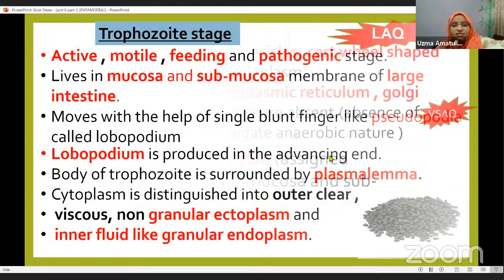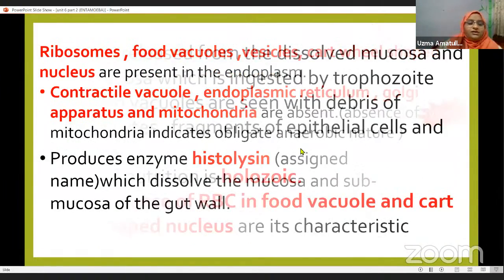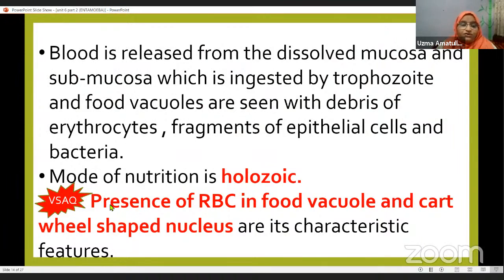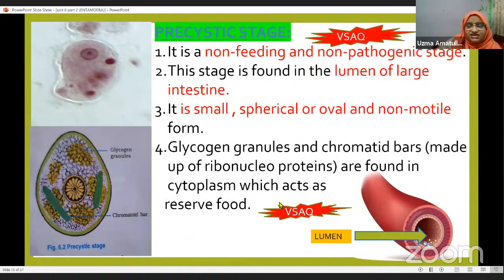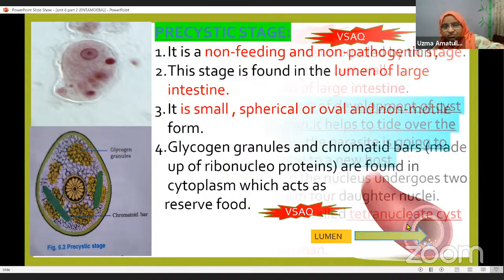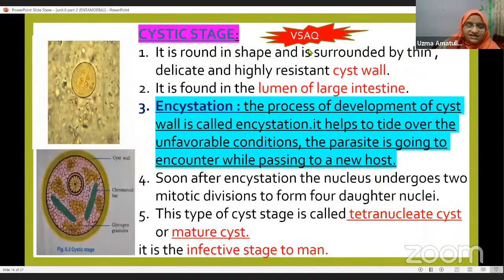And then this is an important question: the presence of RBC in the food vacuole and the cartwheel-shaped nucleus are the characteristic features of the trophozoite stage of Entamoeba histolytica. Then the difference between the precystic stage and cystic stage is important for your 2 marks. Both I have marked here as VSAQ. You have to describe the precystic stage and cystic stage, where these 2 stages live in the lumen of the large intestine.